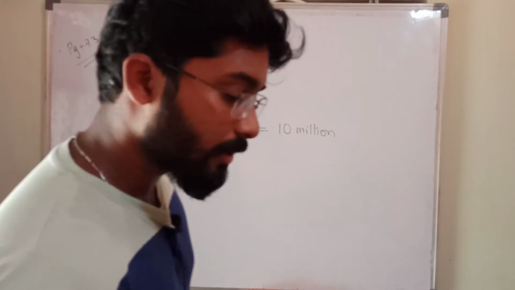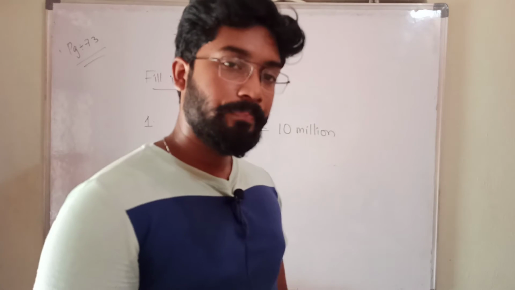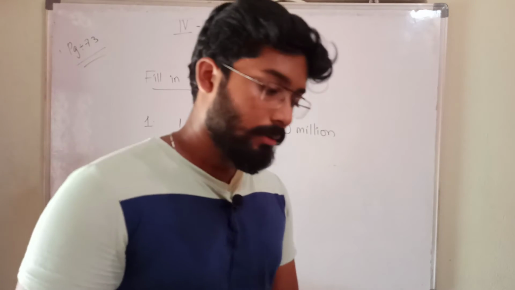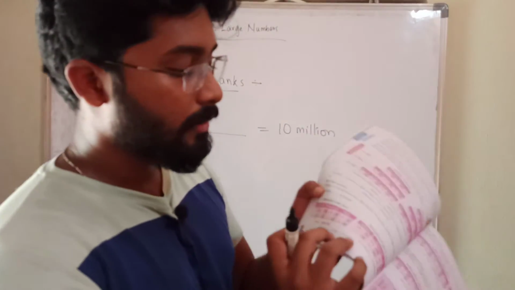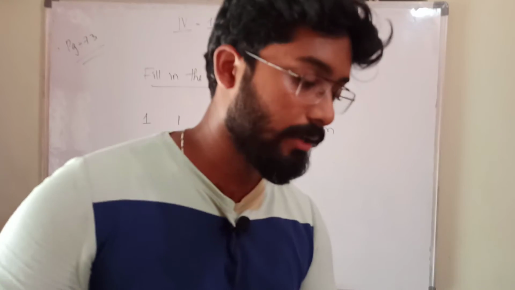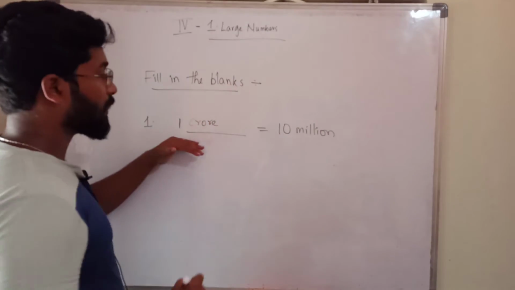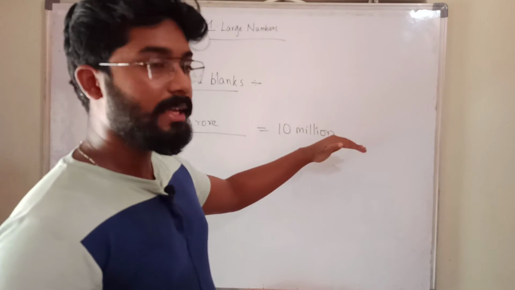So what he gave here: 1 dash equal to 10 million. What is that? Which is suiting here? 1 crore equal to 10 million is the answer. How? 1 crore in Indian place value system is equal to 10 million.